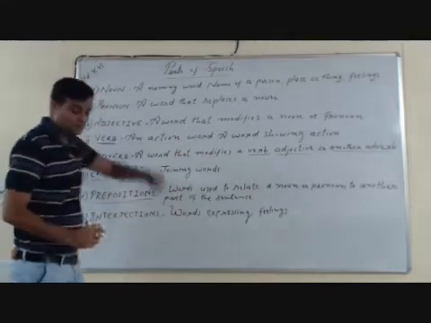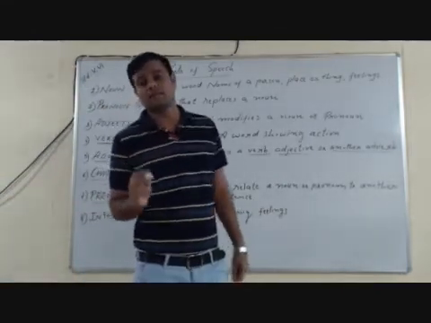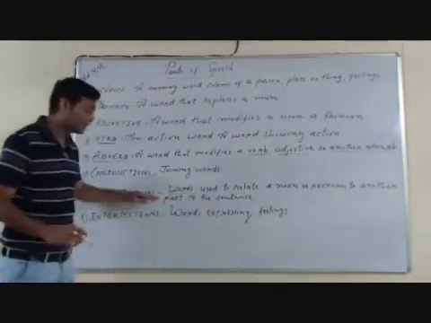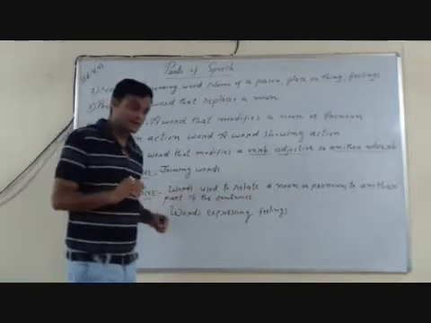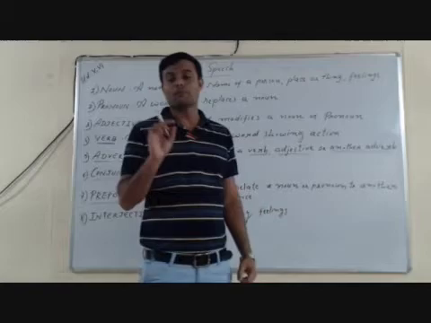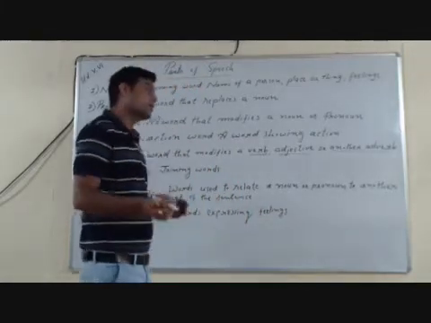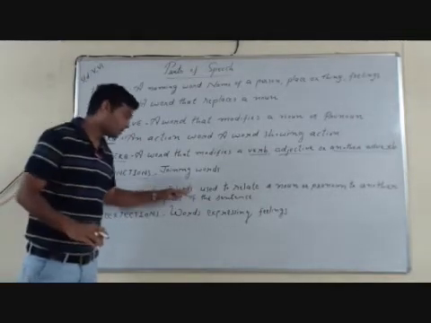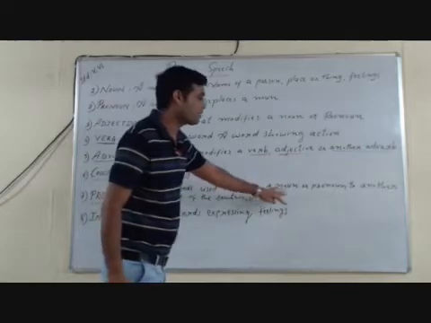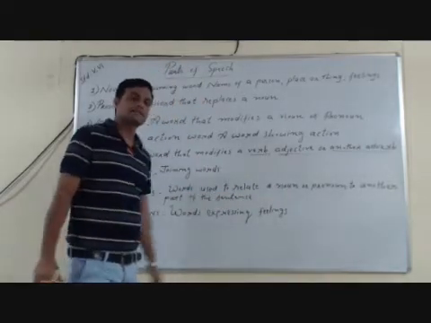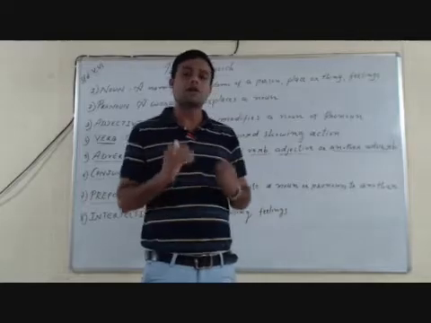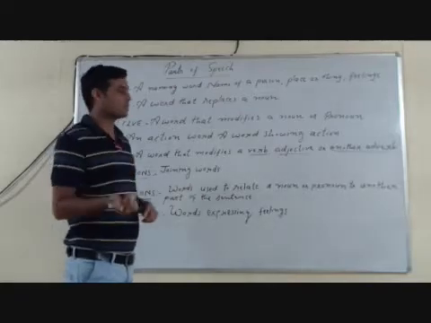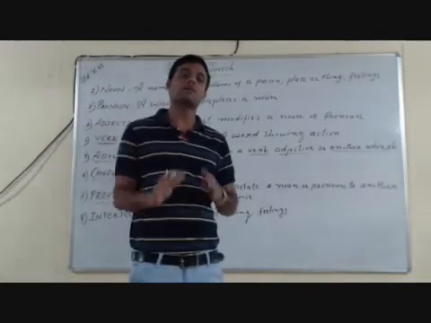For example, he is sitting in the chair. Here, in shows position, so it is a preposition. The pen is on the table, so on is a preposition because it shows the position of a thing. So a preposition is a word used to relate a noun or pronoun to another part of the sentence. There are many prepositions we have been using in our daily life. We have to remember that these are the words which relate a noun or pronoun to another part of the sentence.